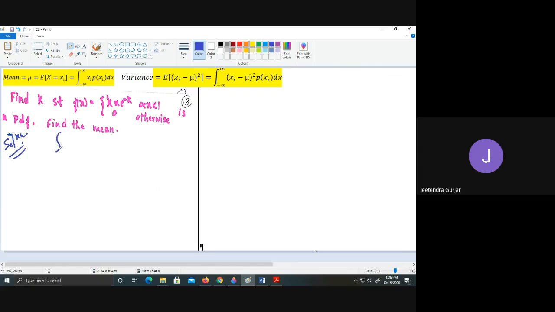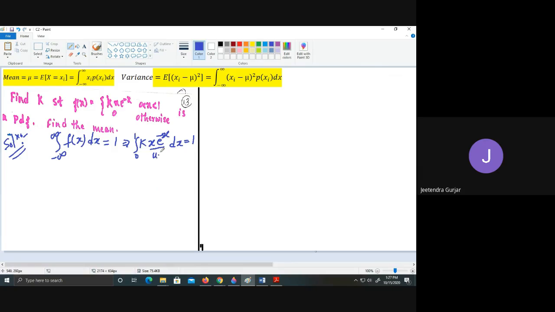So this will be from minus infinity to infinity. Here they have taken the function f of x, so you should remember this is equal to 1. That is the function they have already given, and the lower and upper limits of the integral they have given as 0 and 1. The function is k x e raised to minus x dx is equal to 1, students. So to find this,